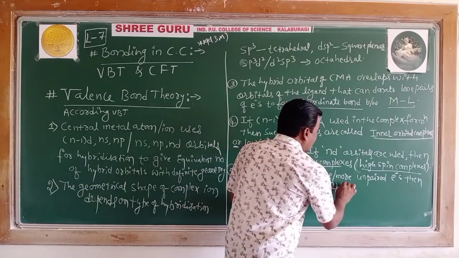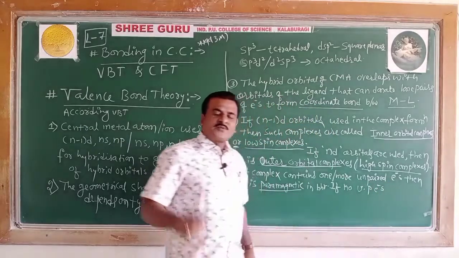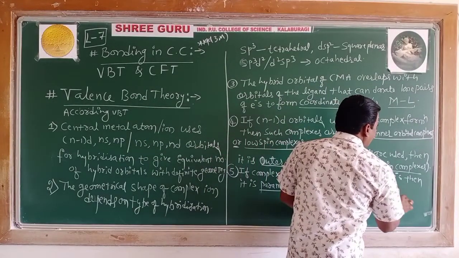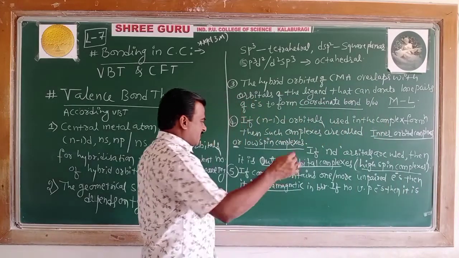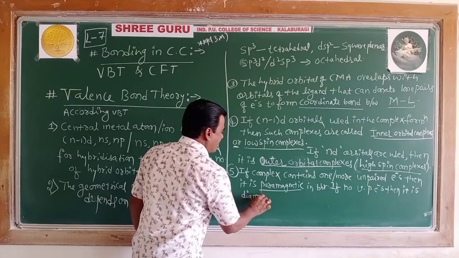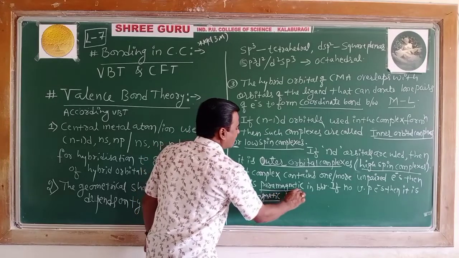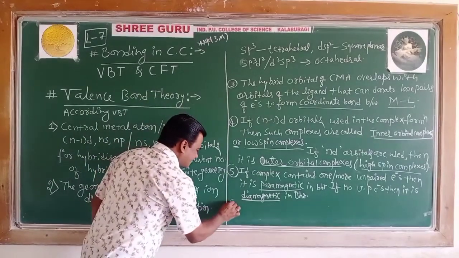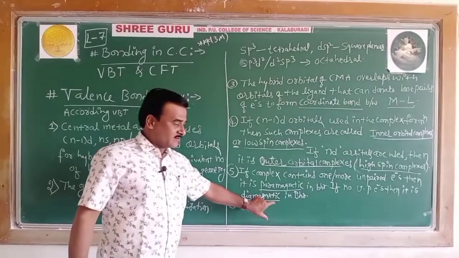If there are no unpaired electrons in the complex, then it is diamagnetic in character, diamagnetic in behavior. So point number 6, let me cover the part left here.